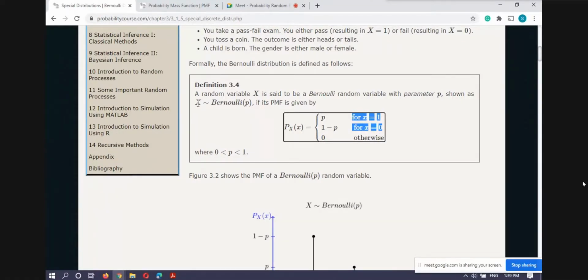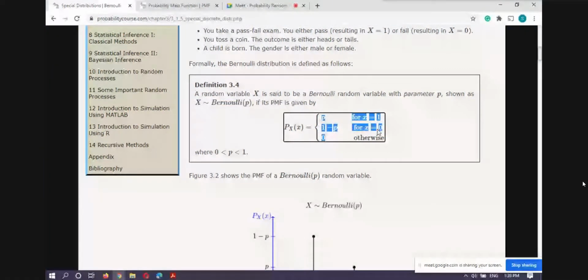In the exam, I will write like this. This is another notation you have to take care of: x tilde Bernoulli p. If in a problem in the exam I write x tilde Bernoulli p, you have to recall in your mind that x is following the Bernoulli distribution with p as a parameter, and its probability mass function is given by these first two lines.